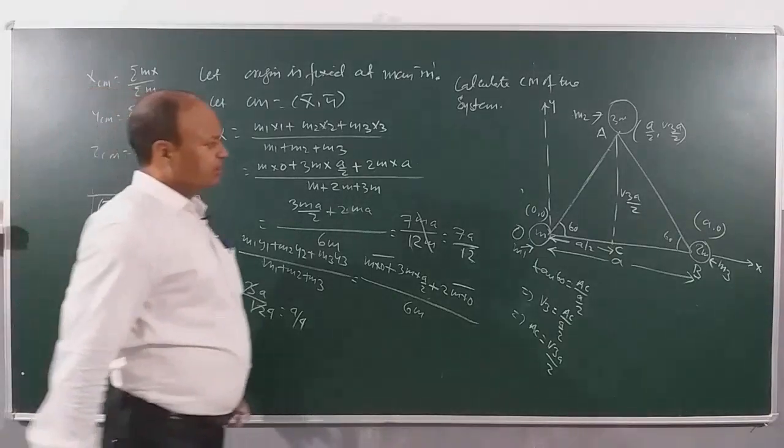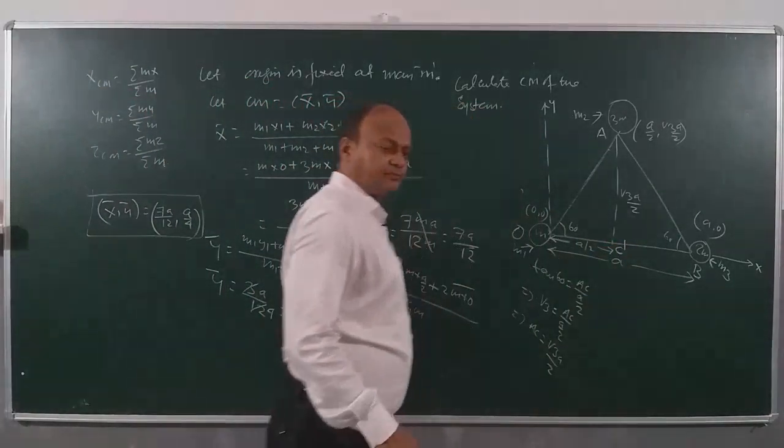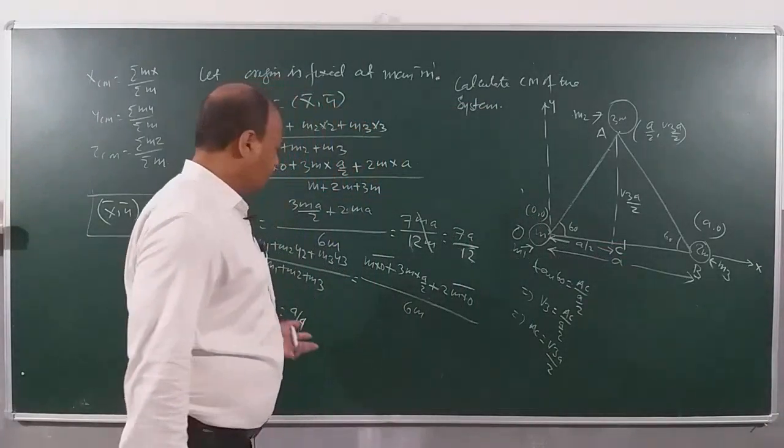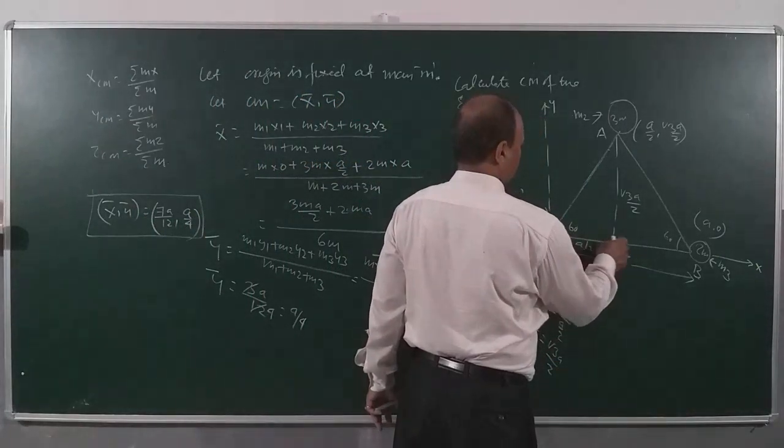Clear? So 7a by 12 will be somewhere here, and y is a by 4. a by 4 will be somewhere here.